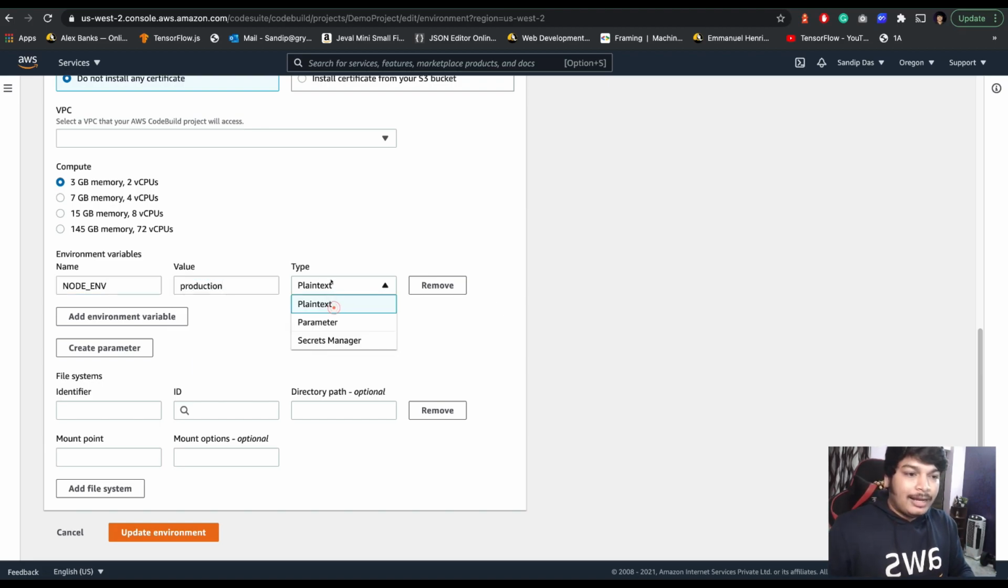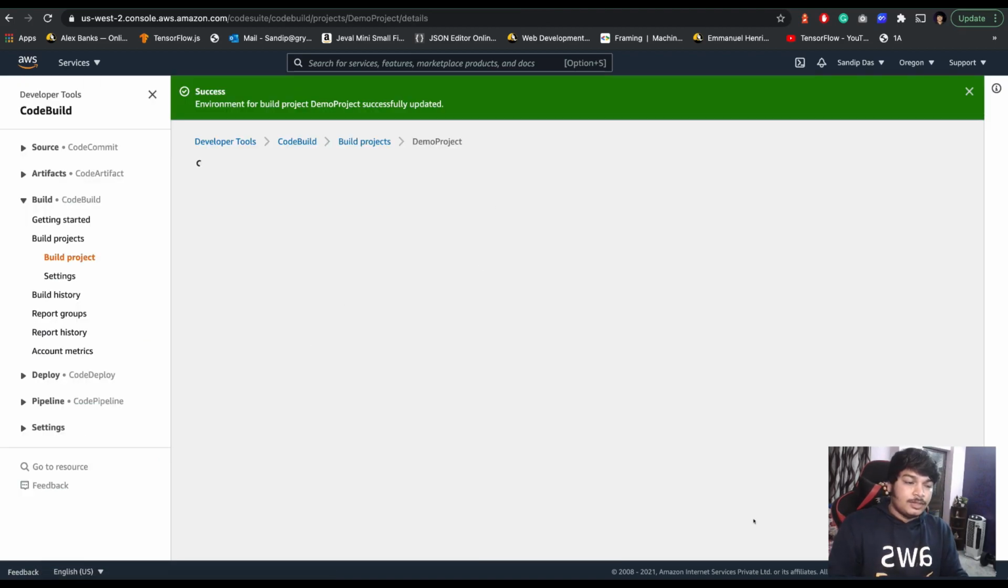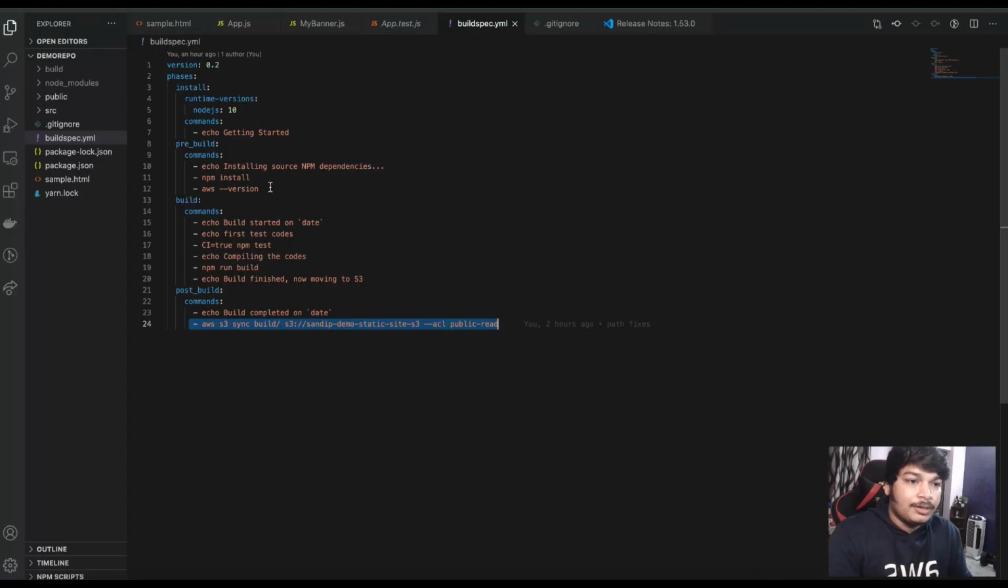Okay, now I told you I would be talking about environment variables. Let's talk about that now. Here you can set the environment variables. I'm setting NODE_ENV to production, as plain text, but it could also be a parameter or Secrets Manager. I'll show that, but let's see what it can do first. So I'm doing plain text and updating the environment. Okay, done.